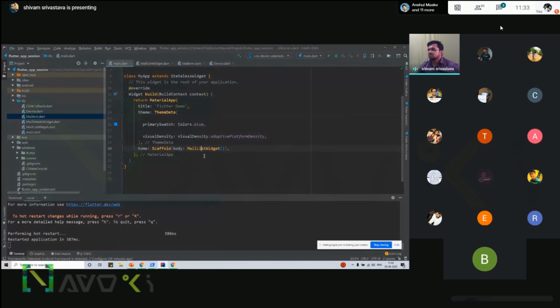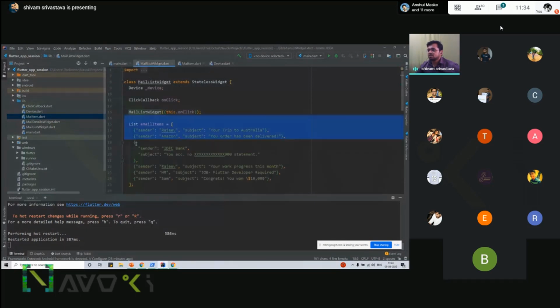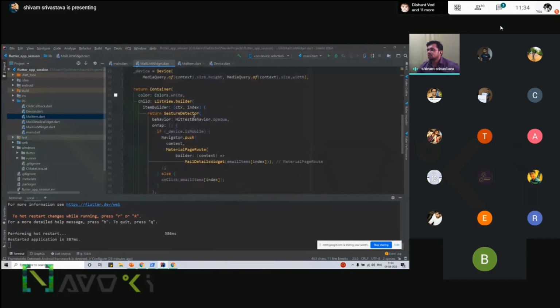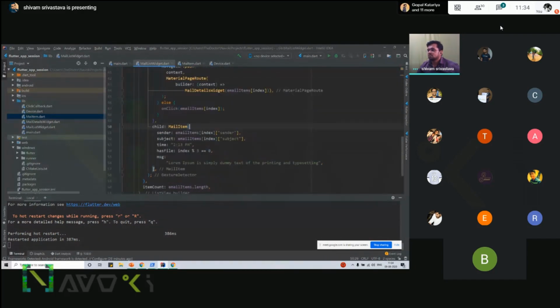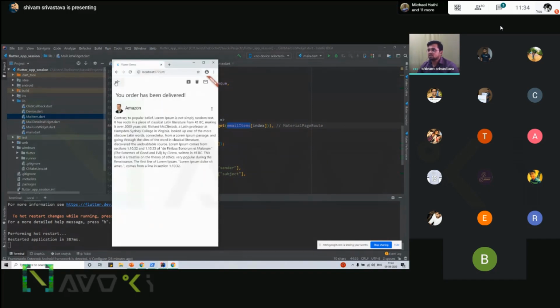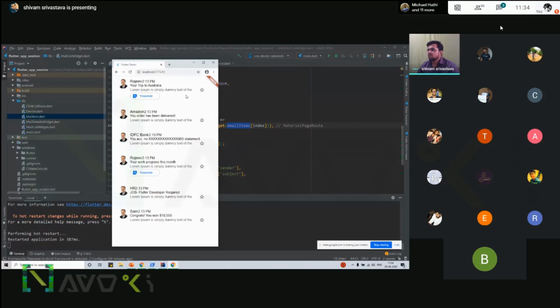There is a list widget, and there are some simple static list items. When we go below it, there is a list view builder which renders each item, which is the mail item. It is the UI for the mail list, and all the information is passed and it renders the whole list view. When we click on it, the next detail page opens, where the information is passed and the detail page is shown. So this is a simple default behavior.